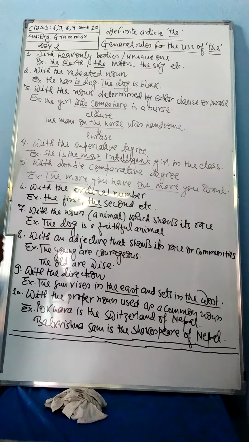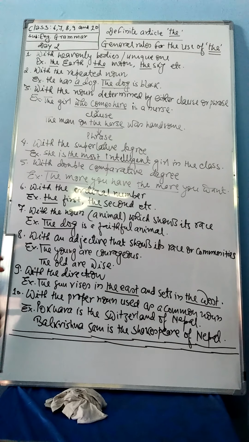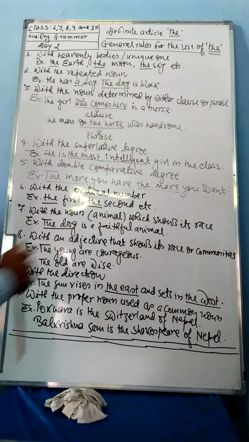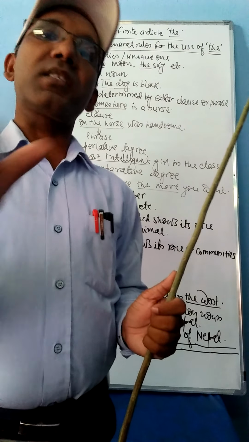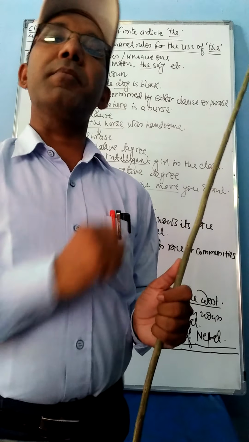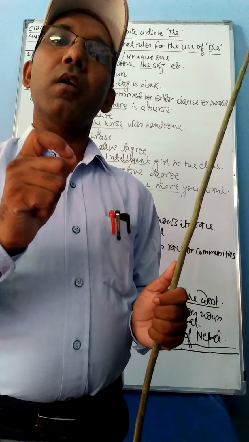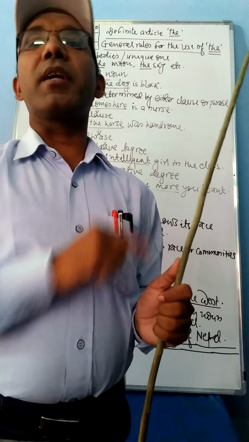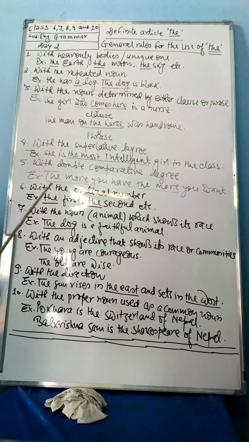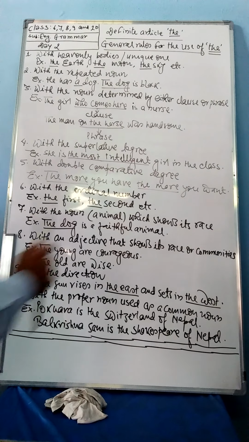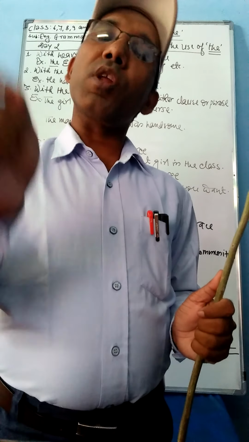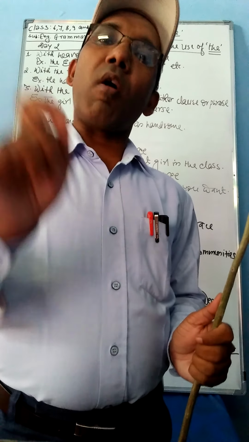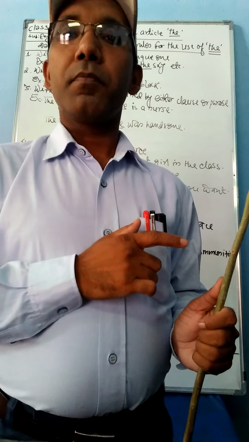Come on, the next point, that is point number 5, with double comparative degree. Sometimes we use double comparative degree, not a single comparative degree. With a double comparative degree, we can use the with both comparative degrees. See the example: the more you have, the more you want. The more you have, the more you want. The more you study, the more knowledge you gain.